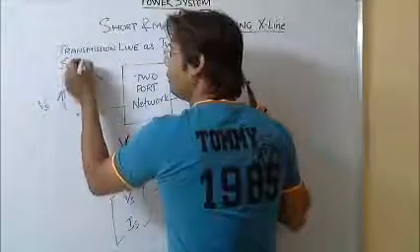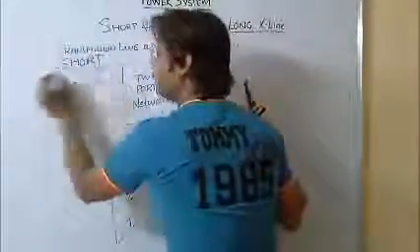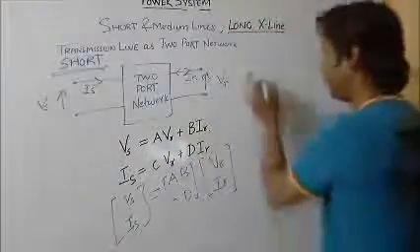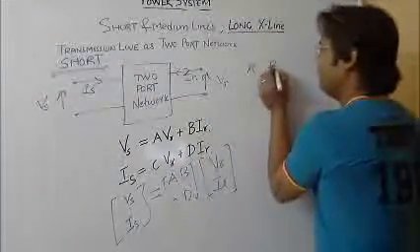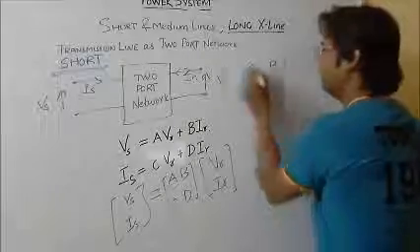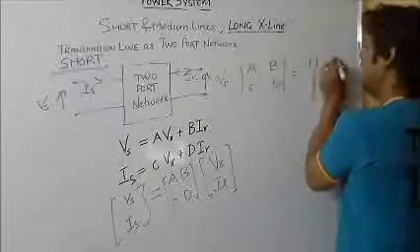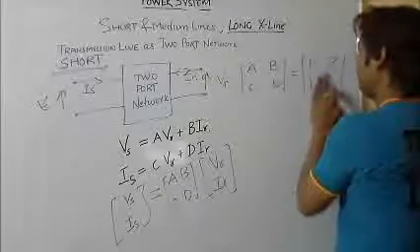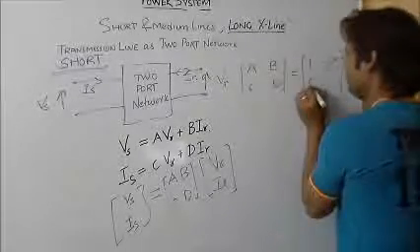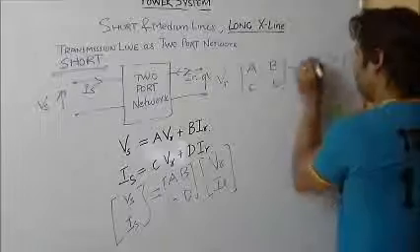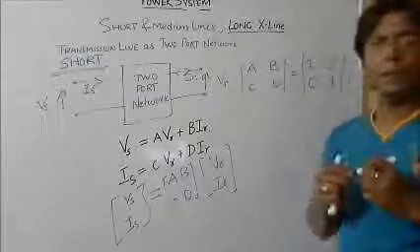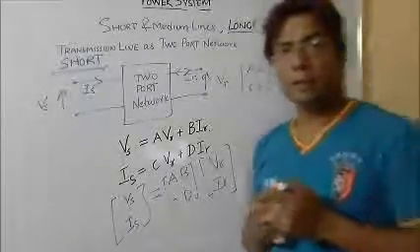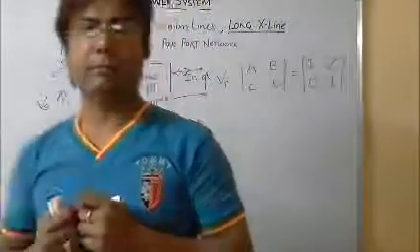So for a short line, the ABCD parameters are 1, Z, 0 and again 1. We know that AD minus BC is equal to 1.